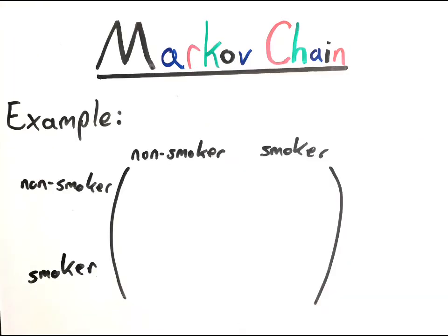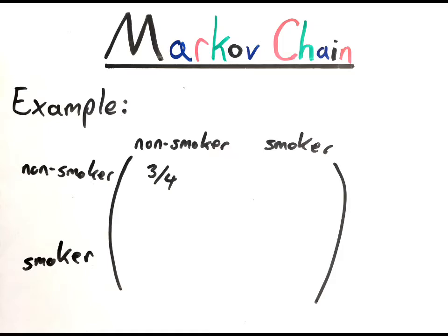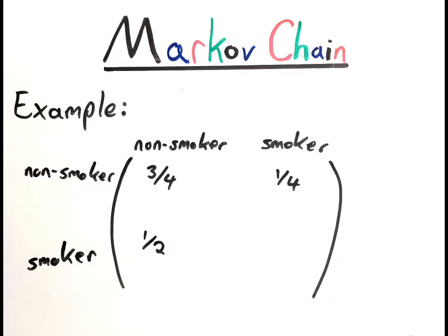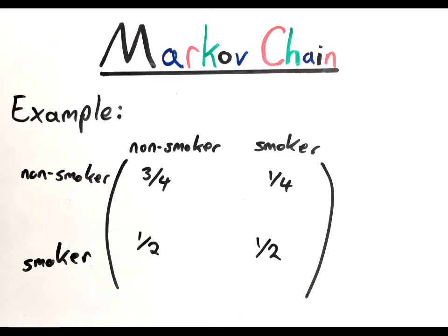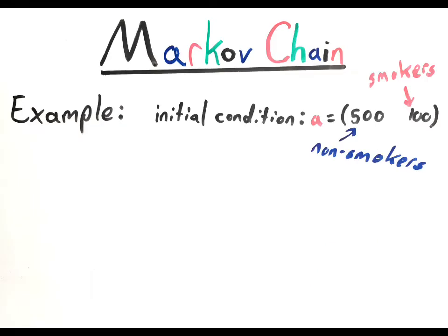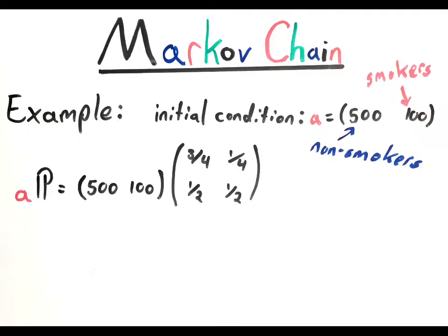This can be written in what is called a transition probability matrix. The probability of being a non-smoker and remaining a non-smoker is 3/4. The probability of being a non-smoker and now becoming a smoker is 1/4. The probability of being a smoker and now becoming a non-smoker is 1/2. And the probability of being a smoker and remaining a smoker is 1/2. Call this matrix P.